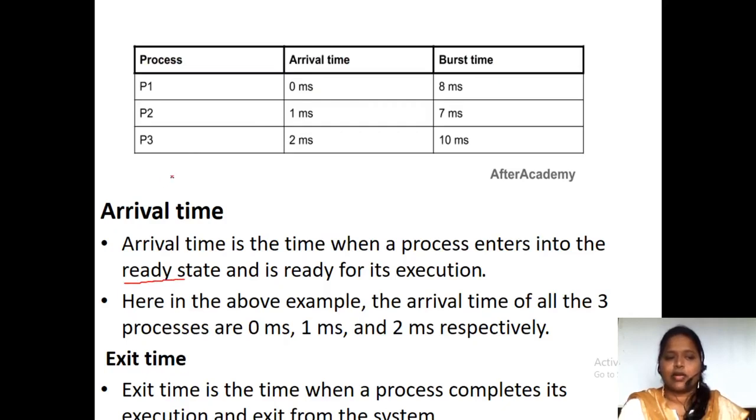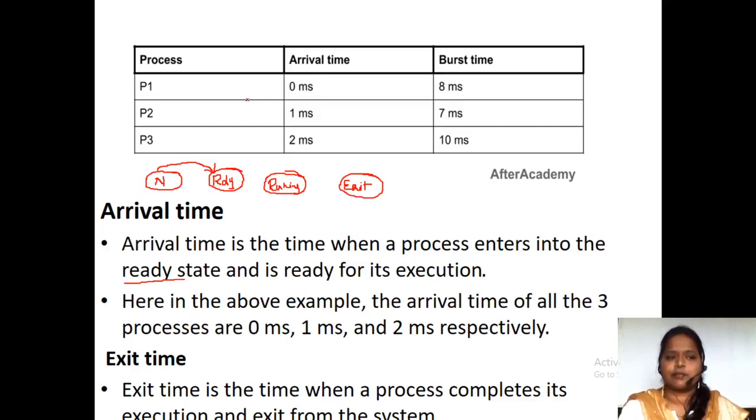As we all know, we have the new state, the ready state, and the running state. These are the states, and next we have the exit state. So arrival time is the time when the process enters into the ready state. From the new state, a process enters into the ready state. This time when it has been admitted into the ready state, we call an arrival time.